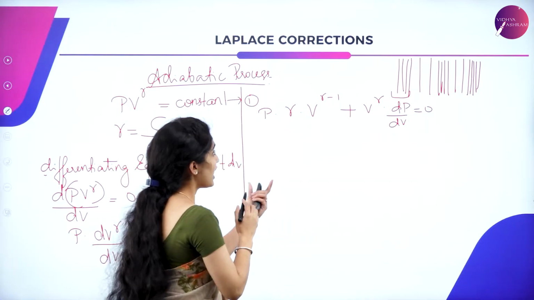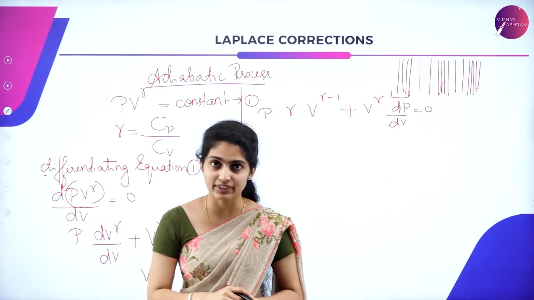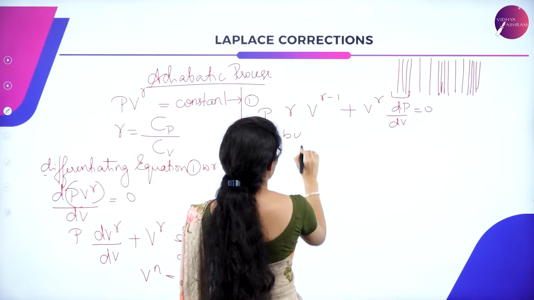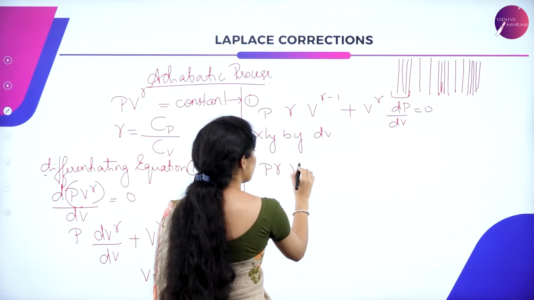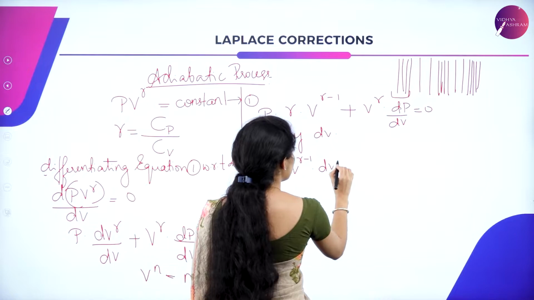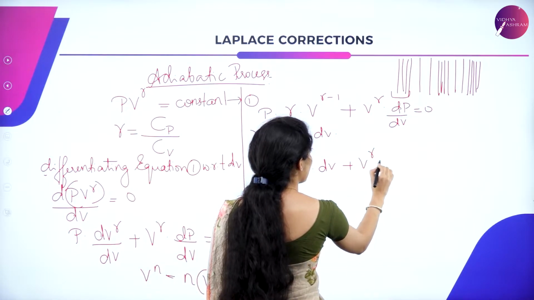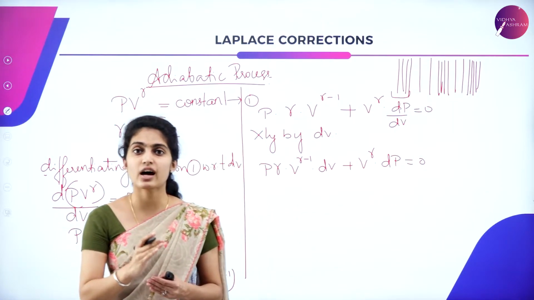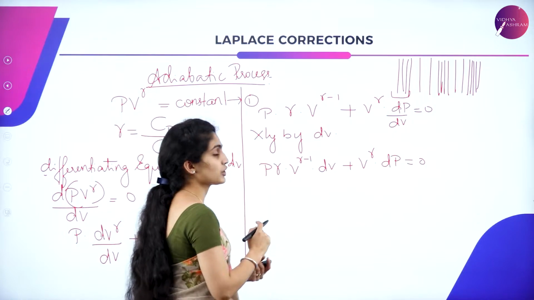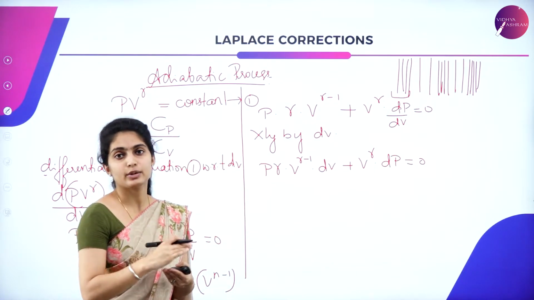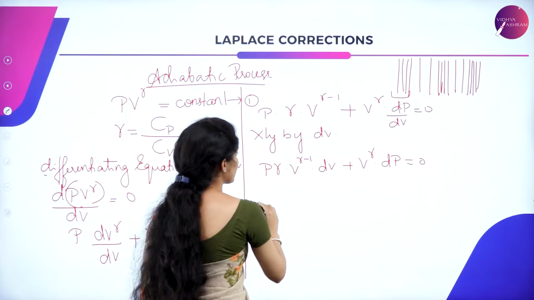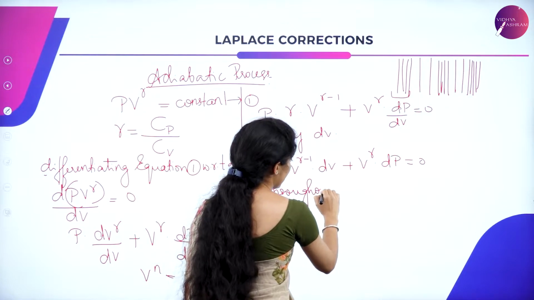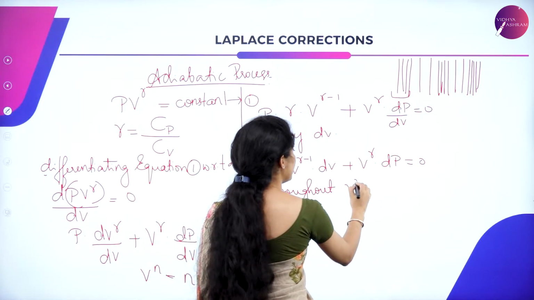So in this case, I first have to discard dV. So I will multiply throughout by dV. So I have P gamma V^(gamma-1) dV plus V^gamma dP is equal to 0. Now I want to discard V^(gamma-1). In order to discard this term, I have to divide by the same term so that I can cancel it out. So divide the above equation completely by V^(gamma-1).